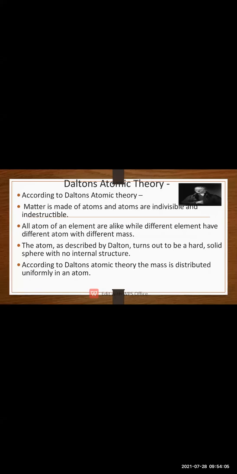Then the next point you are supposed to remember is that all the atoms of an element are the same and have identical mass and properties, but atoms of different elements have different mass and different properties. Okay, so यहाँ पे मैंने आपको water का एक example दिया था और एक example देती हूँ मैं CO2.